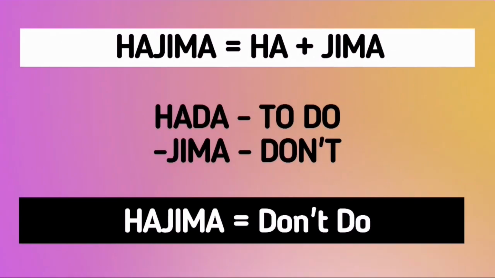Here is just a little bit of information about the origin of the word hajima. The word hajima is a combination of the word hada and jima. Hada means to do, and jima is a suffix that is used to negate an action. And in this case, the action or the verb that it negates is hada or to do. Therefore, hajima is the same as saying, don't do it.